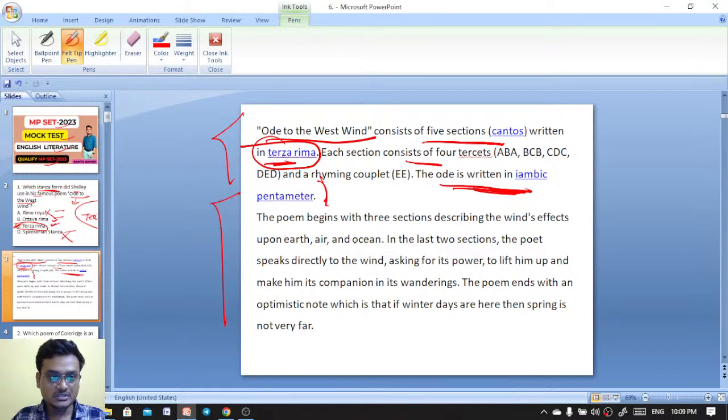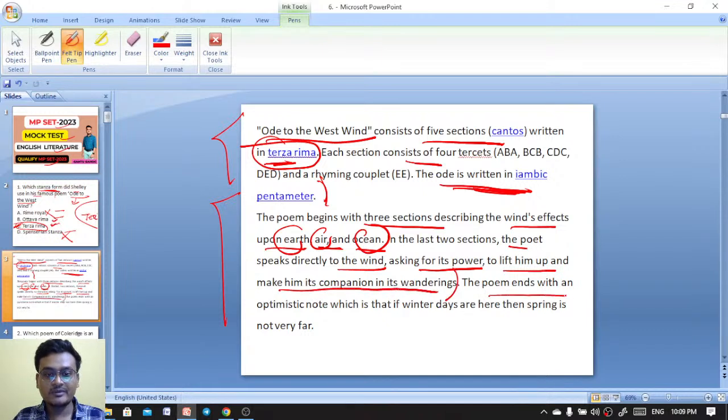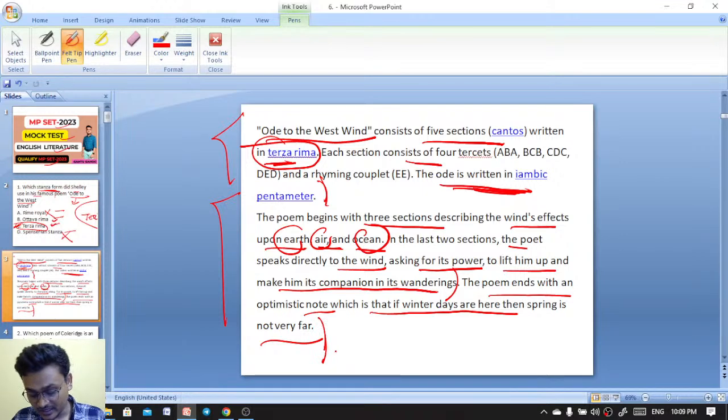The poem begins with 3 sections describing the wind's effects upon earth, air, and ocean. In the last 2 sections the poet speaks directly to the wind, asking for its power to lift him up and to make him its companion in its wanderings. The poem ends with an optimistic note: if winter is here, then spring is not very far.